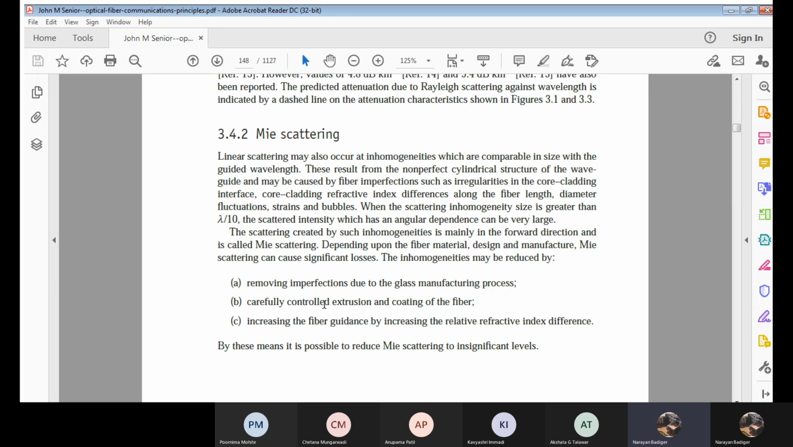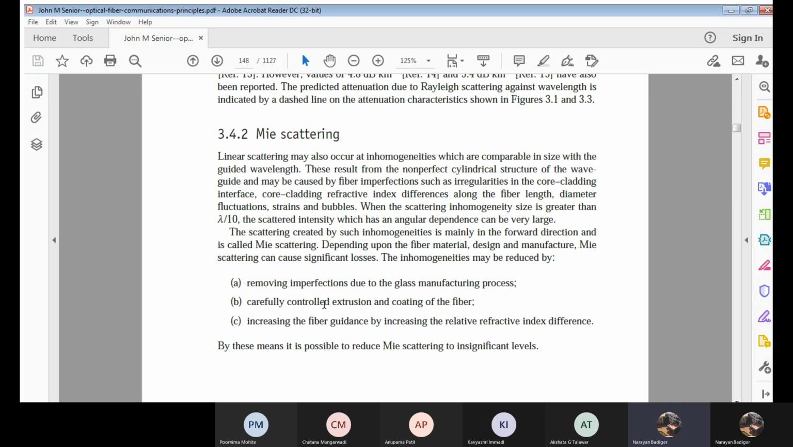Correct? That may be one thing, or there may be some refractive index differences along the fiber length. I mean the entire fiber length, whatever the optical link we have. For that entire optical link, there will be some difference. Now, due to all these reasons, we will be getting Mie scattering.